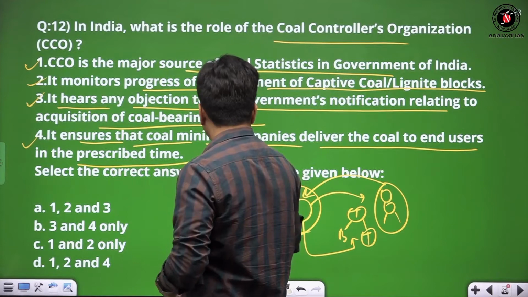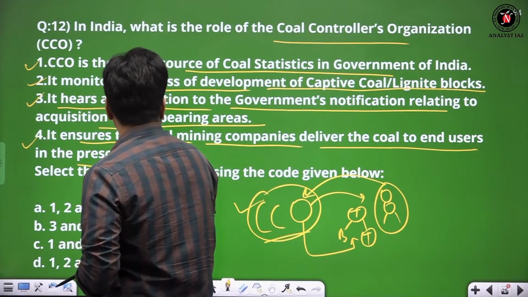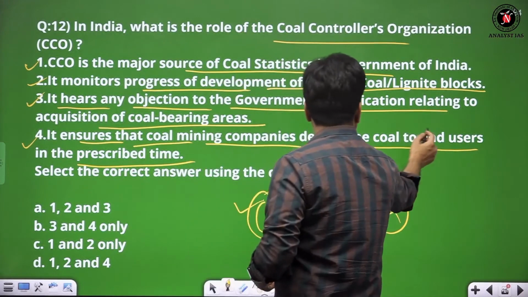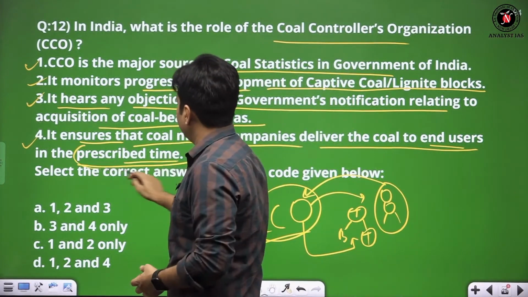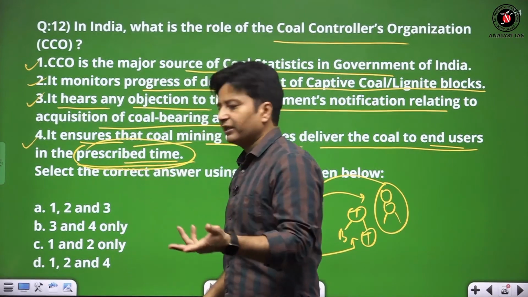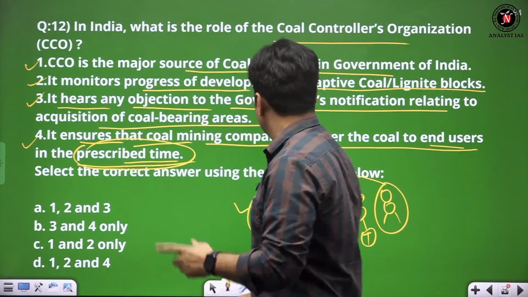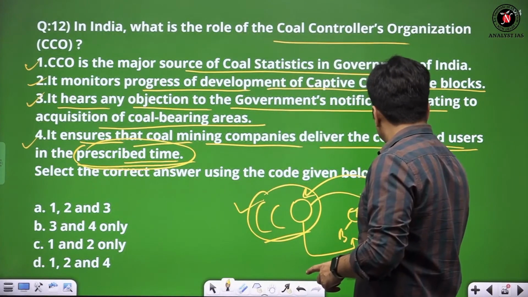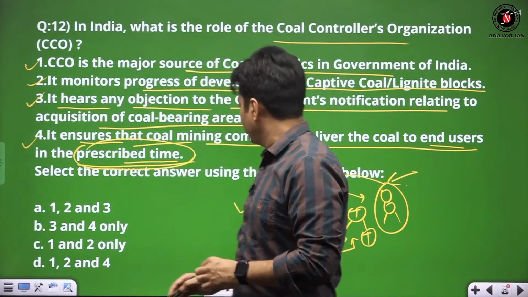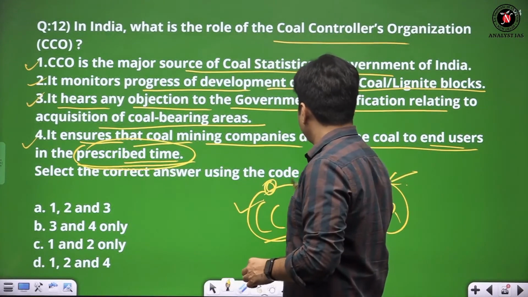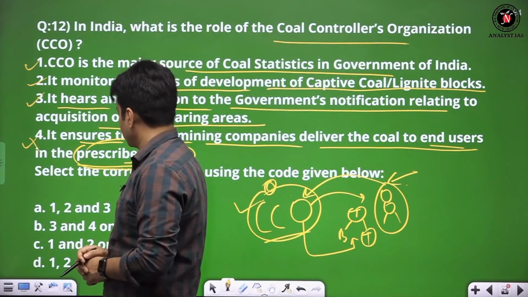The fourth statement is saying that it ensures that coal mining companies deliver the coal to end users in the prescribed time. So I told that this fourth statement is correct or not, that deliver the coal to end user in the prescribed time. In the prescribed time, there may be some difficulty that one is reaching in time or not, but the quality, the legal frame, the legal promises that the company has made, definitely one can reach CO. So that is why this fourth statement is wrong.